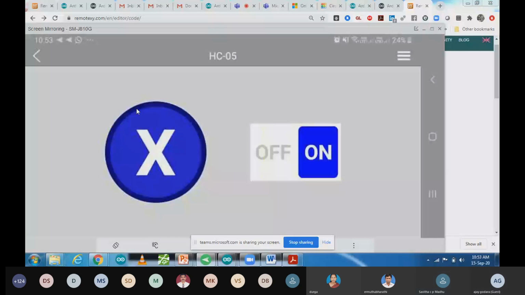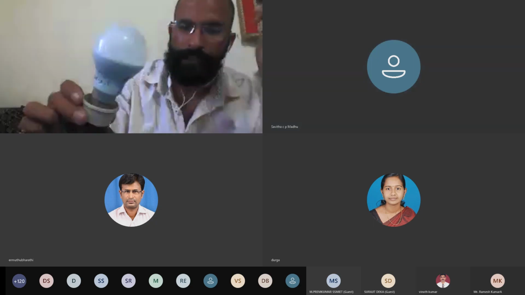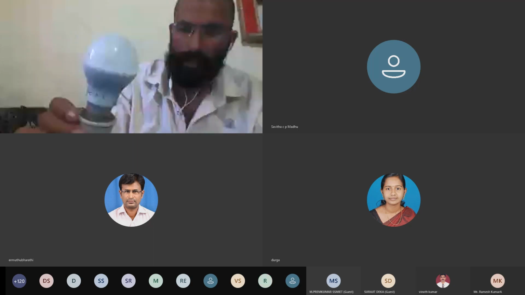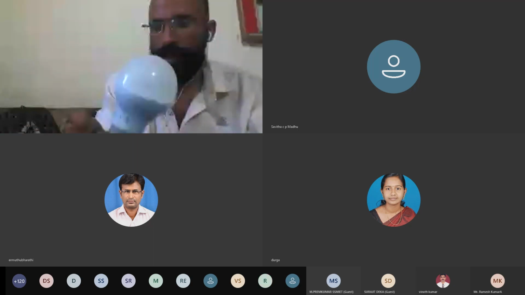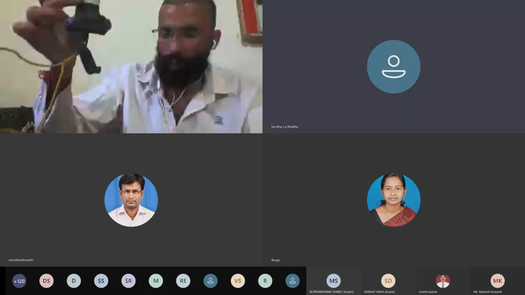Yes. So now I'm going to share my screen with you. You can see that mobile screen, and I'm coming to my hardware now. You can see over here. This one is my AC bulb, that is an LED bulb, that you can see in my camera. In this bulb, I have connected one relay module, so that you can see it.